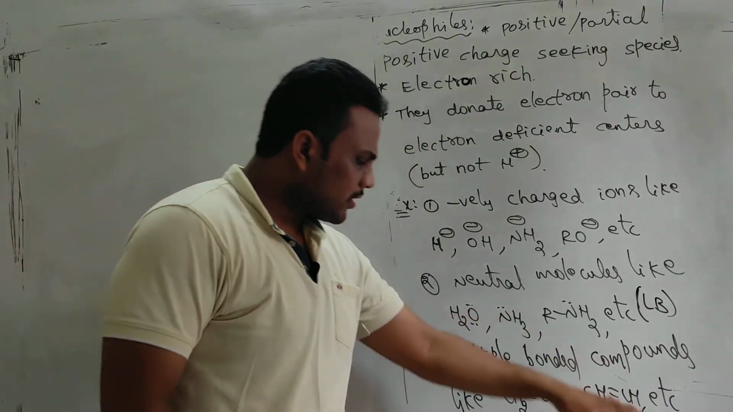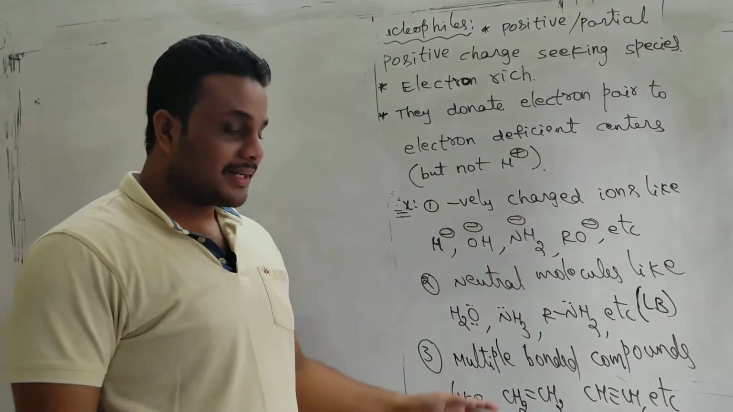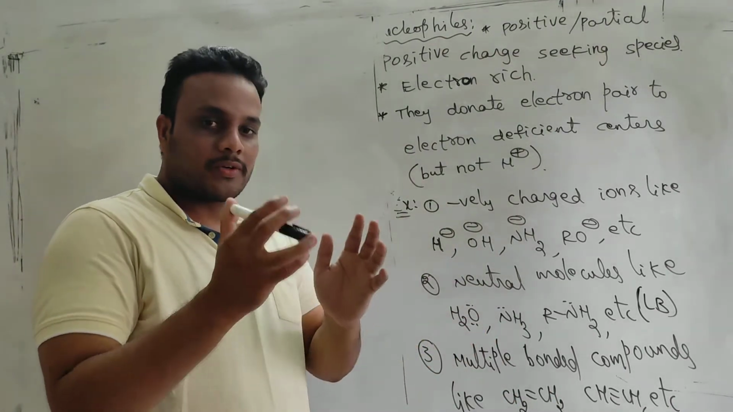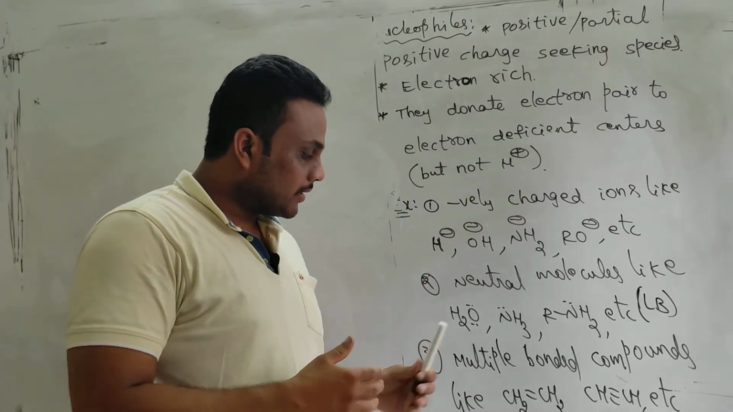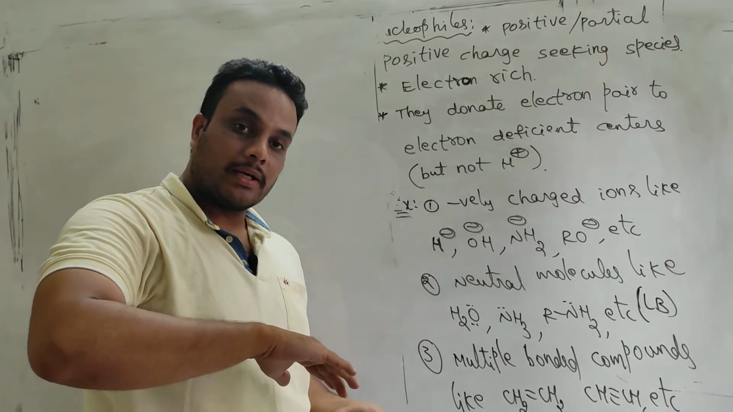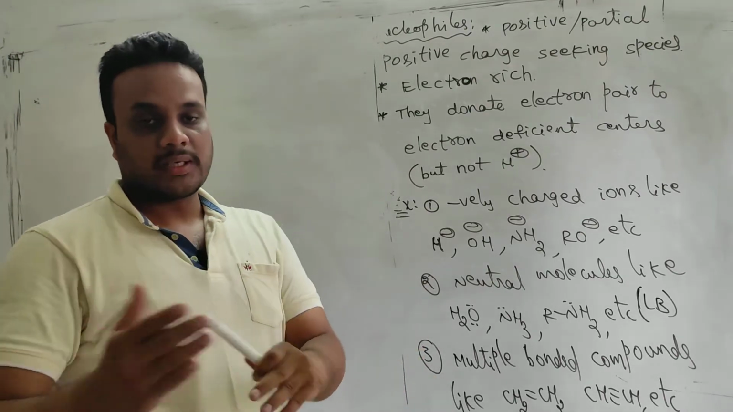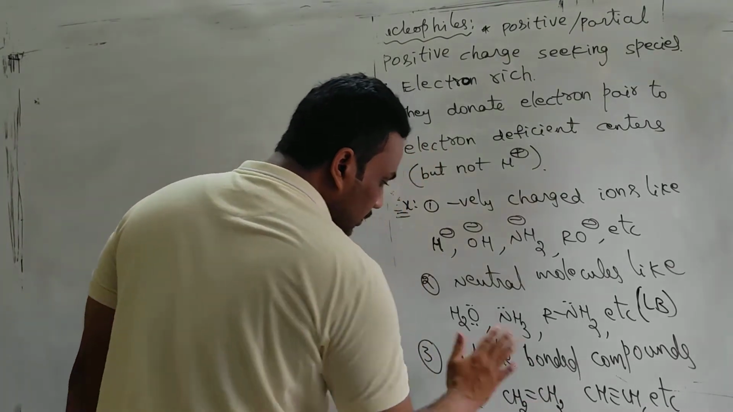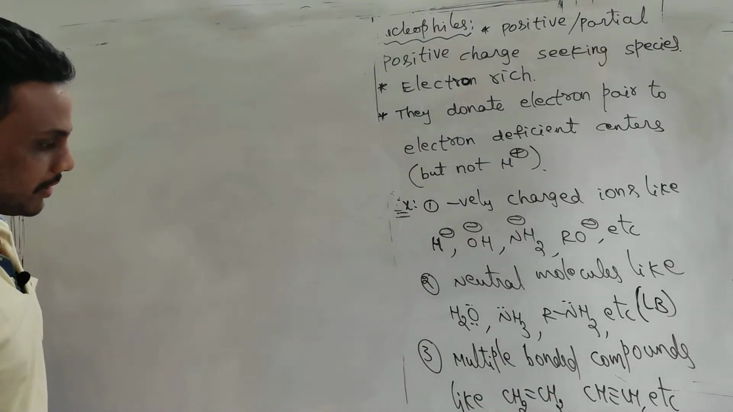And multiple bonded compounds. Actually this concept comes in electrophilic addition, a very beautiful concept. In electrophilic addition, when an electrophile is there, then substrates like alkene and alkyne act as nucleophiles. They donate an electron pair, that is the pi electron pair, to those electrophiles, so no doubt they also act as nucleophiles.